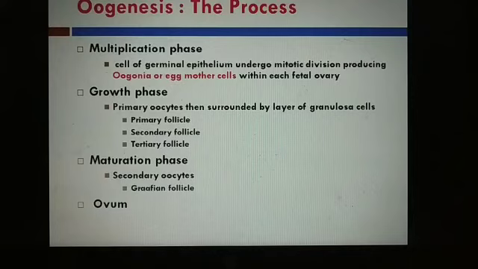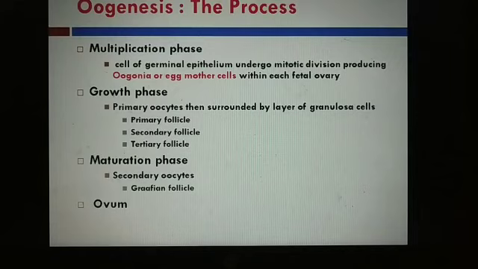Okay. In oogenesis, what happens? I already told you that the formation of the egg starts before birth, that means inside the fetal ovary. Formation of the egg starts before birth inside the fetal ovary and it is completed after fertilization.